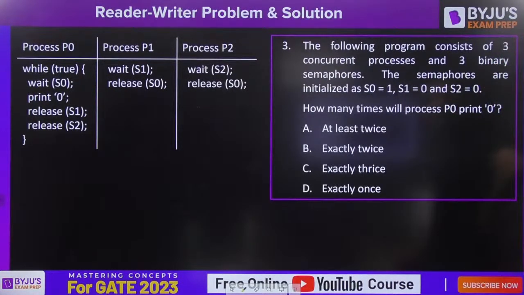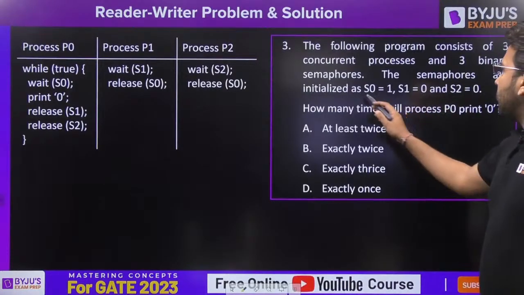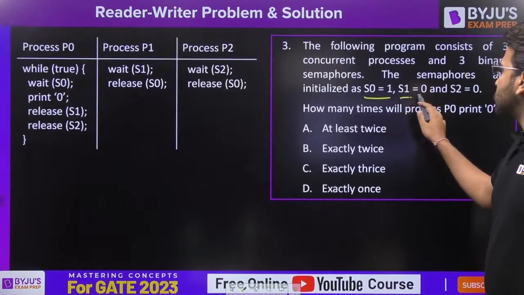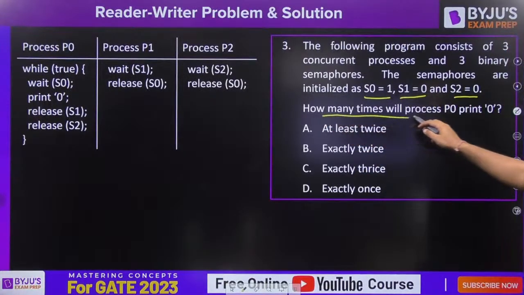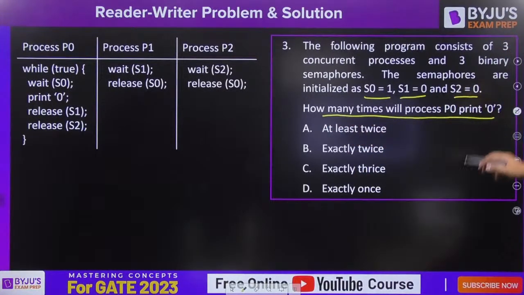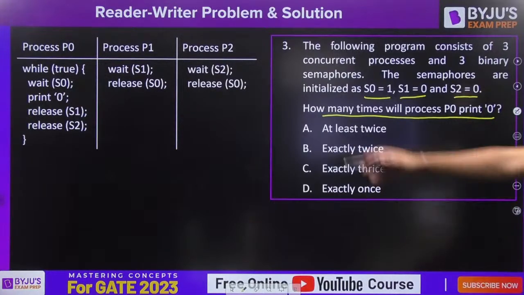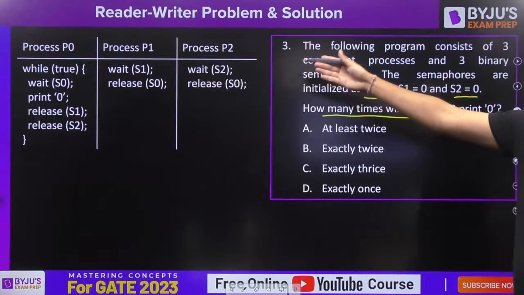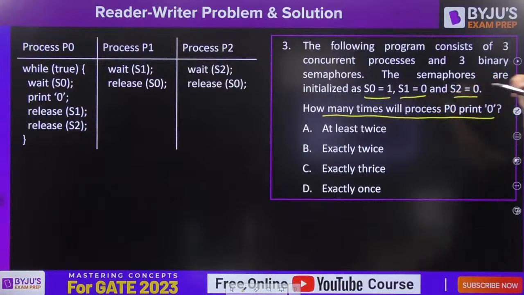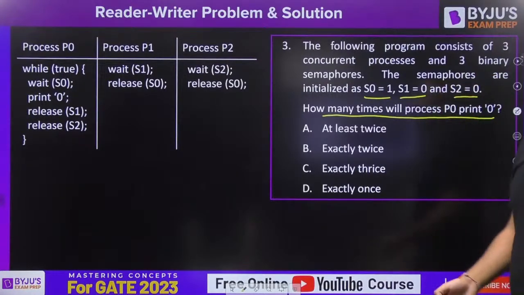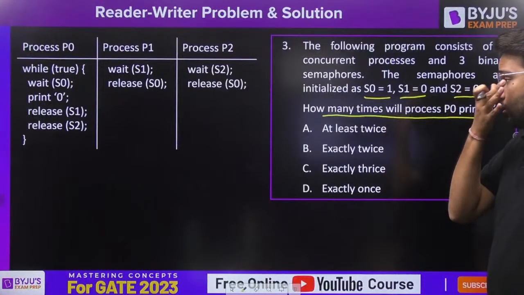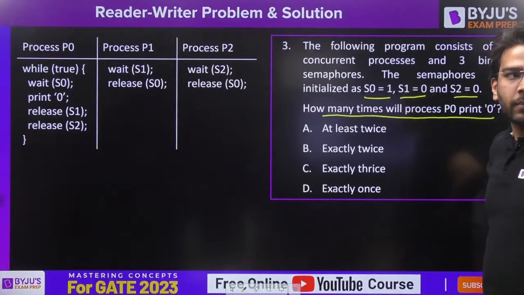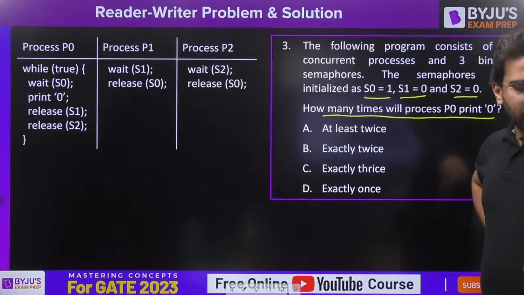Try to solve this question. Here you have 3 semaphores: S0 is 1, S1 is 0, S2 is 0. The question is, how many times will process P0 print 0 here? So you have 3 concurrent processes, P0, P1, P2, and 3 semaphores. You just have to find how many times the P0 process will print 0.